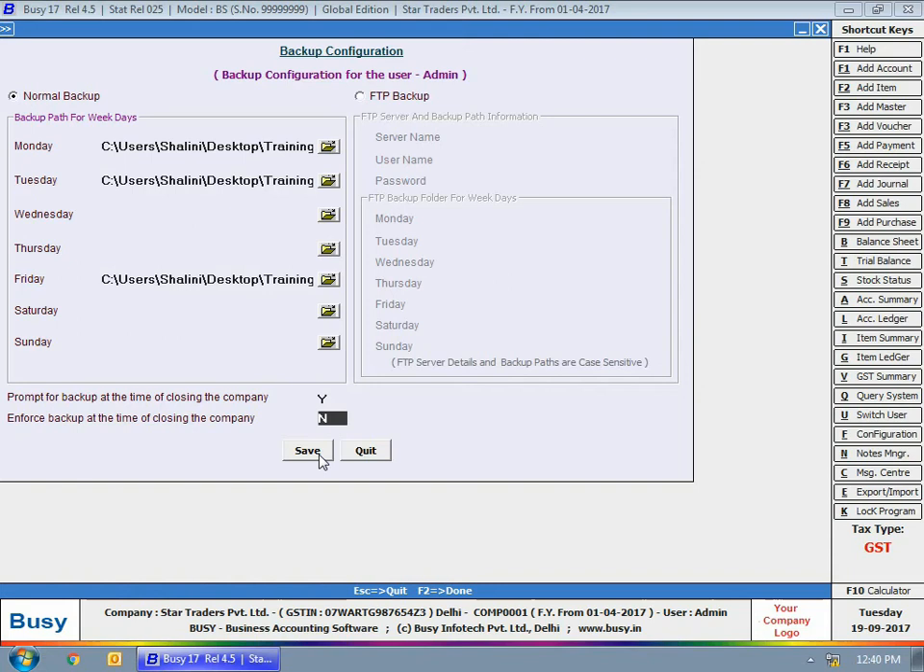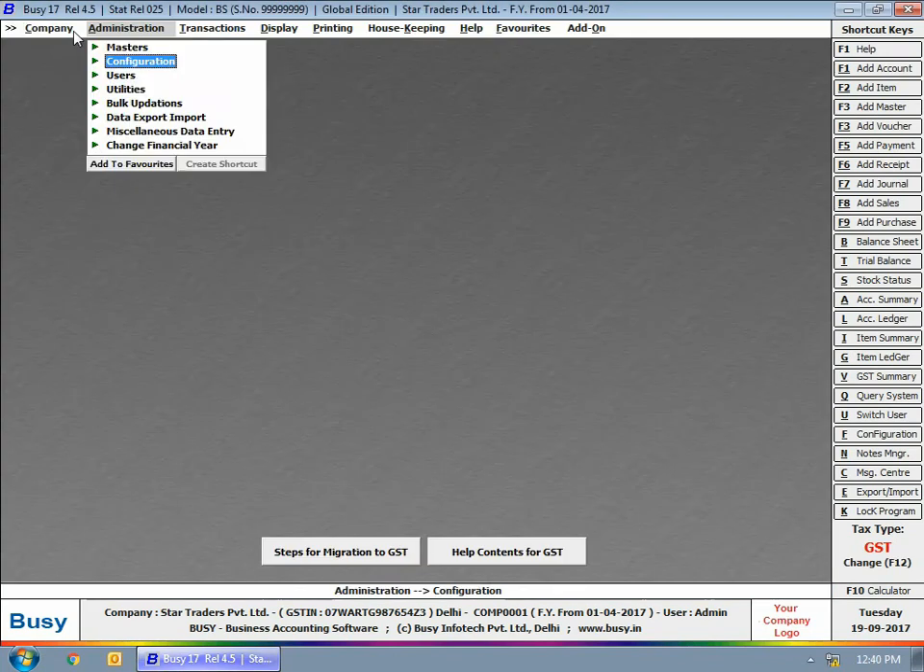Next is enforce backup at the time of closing the company. If you enable this option, then it is mandatory to take backup of data at the time of closing the company. Without taking backup of the data, you cannot close the company. So basically, if you do not want to close the company without taking backup of the data, then you can enable this option. Click save button to save the backup configuration.